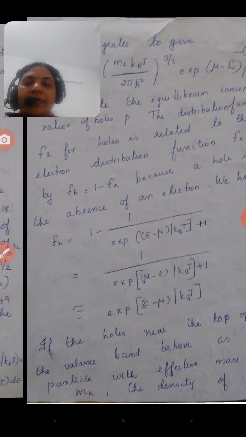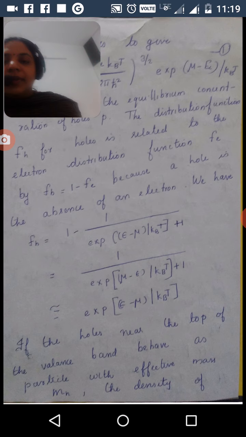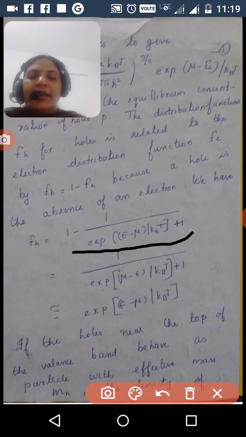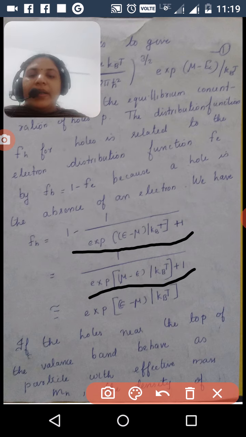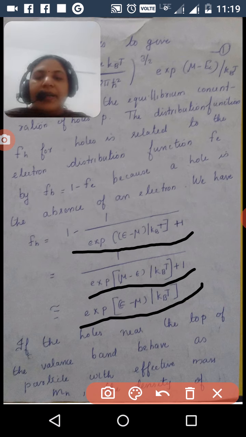First of all, the distribution function Fh is equal to 1 minus Fe, because a hole is the absence of an electron. So Fh equals 1 minus 1 divided by exponential (E minus mu) divided by kBT plus 1. Then, this equation becomes 1 divided by exponential (mu minus E) divided by kBT plus 1. Neglecting 1, it is approximately equal to exponential (E minus mu) divided by kBT.